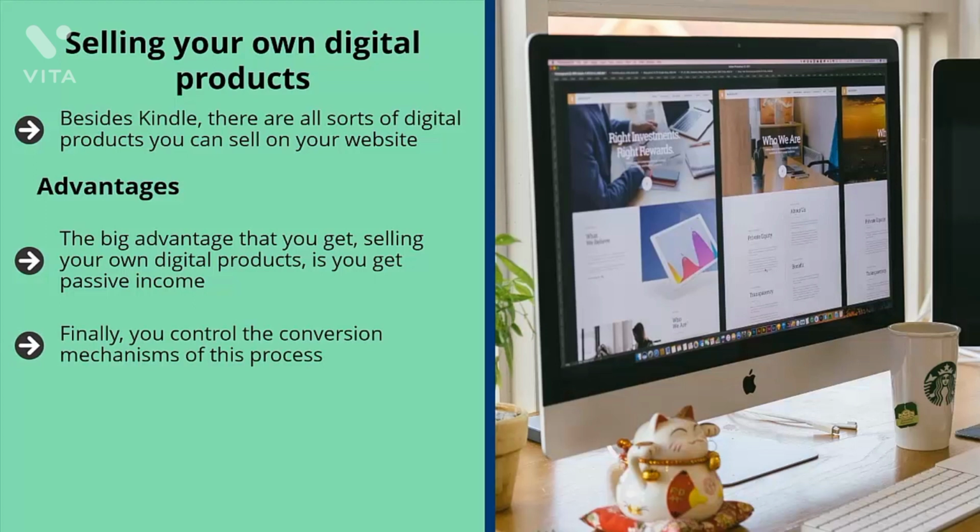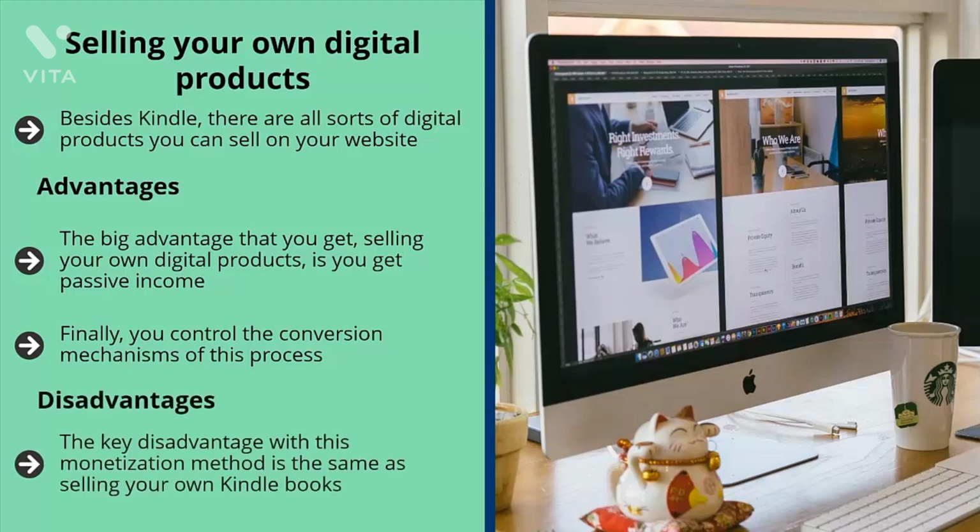Finally, you control the conversion mechanisms of this process. I can't emphasize this enough. My biggest complaint about affiliate programs, whether it's Amazon, ClickBank, or elsewhere, is that sometimes the conversion page or landing page doesn't do a good job. I work really hard to drive traffic from my website, but somehow it falls flat.